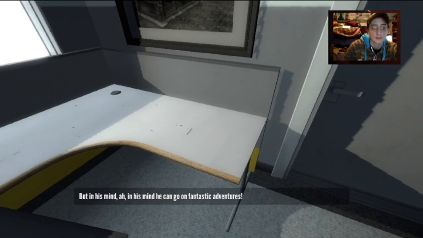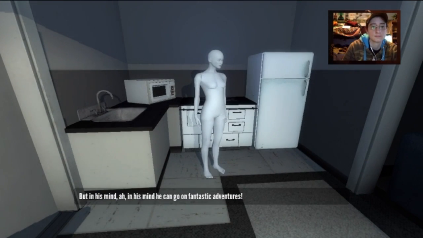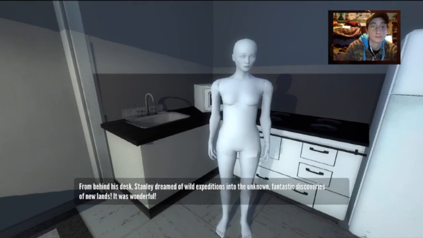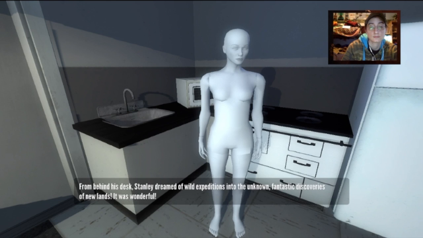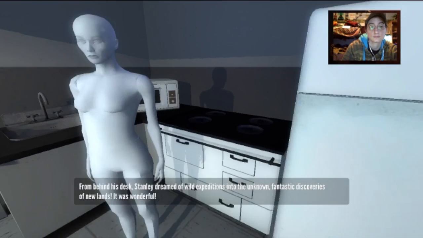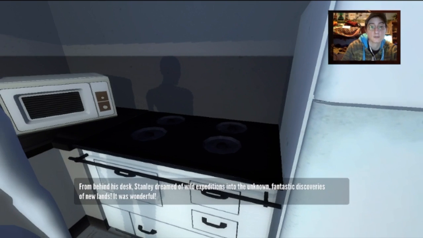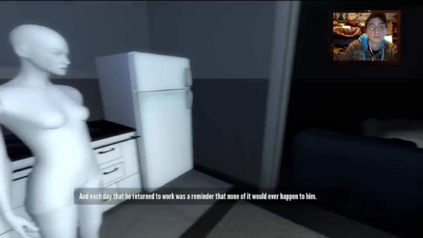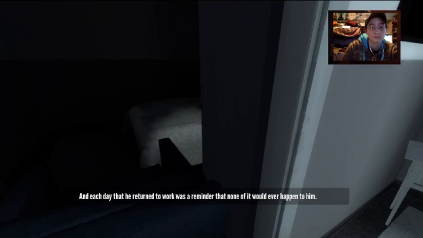But in his mind, he can go on fantastic adventures. From behind his desk, Stanley dreamed of wild expeditions into the unknown, fantastic discoveries of new lands. It was wonderful. And each day that he returned to work was a reminder that none of it would ever happen to him.